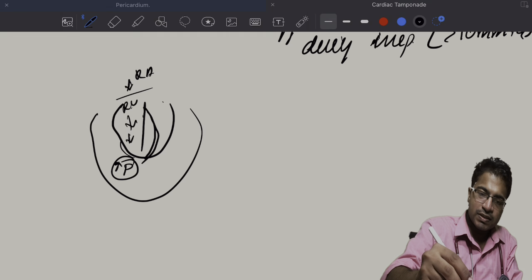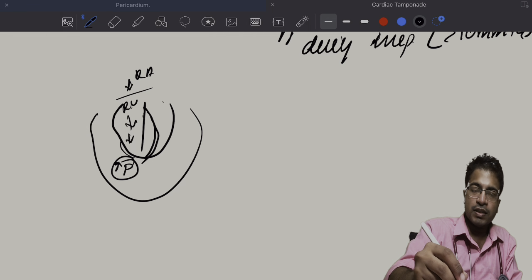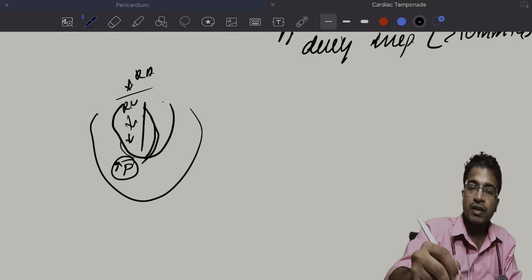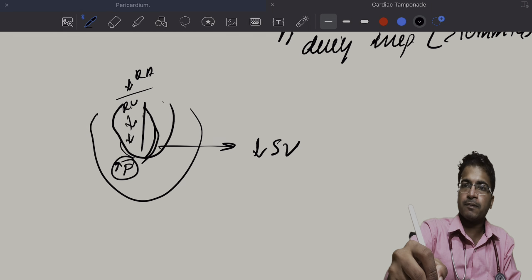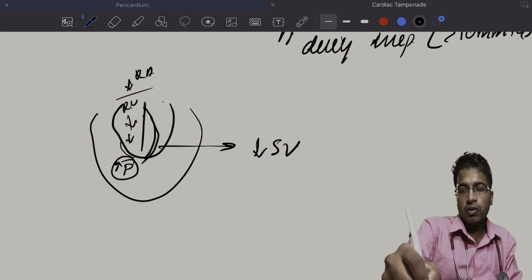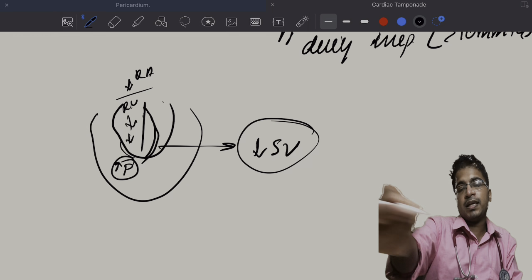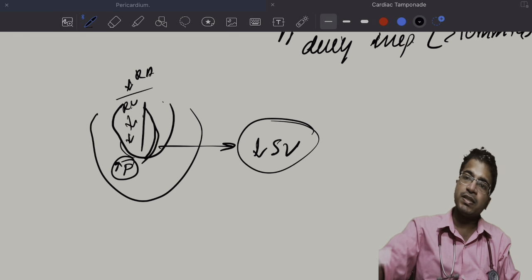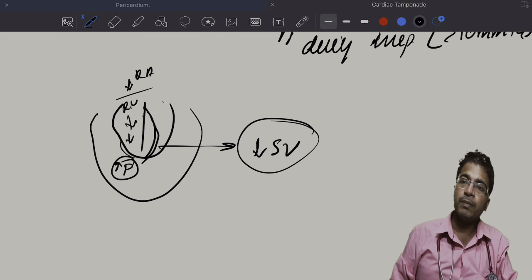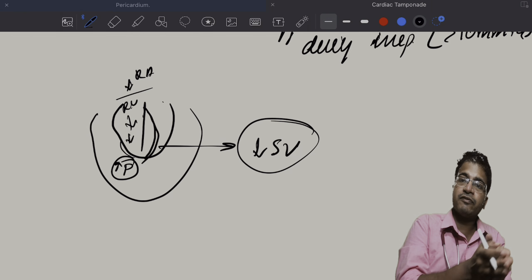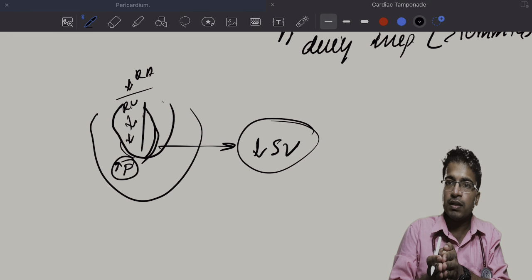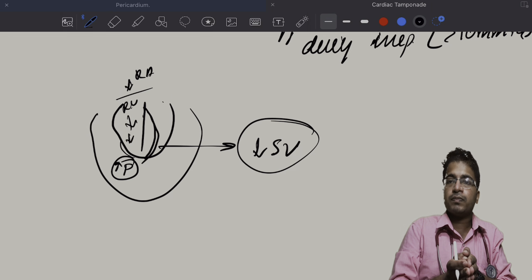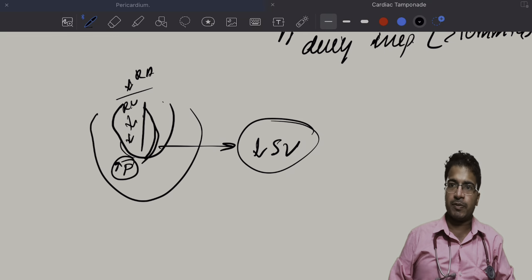This shift of the septum to the left will further reduce the stroke volume during inspiration. So the exaggerated fall in BP during inspiration is due to the reduction in stroke volume, secondary to the shift of the interventricular septum to the left side, caused by increased filling of the right ventricle during inspiration.